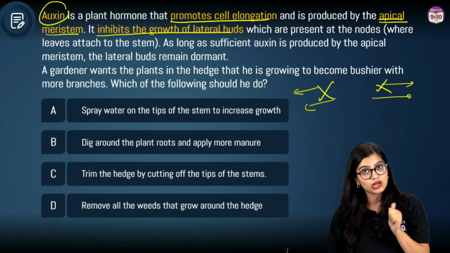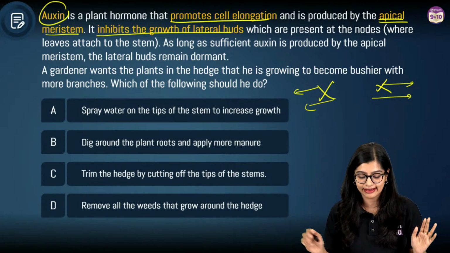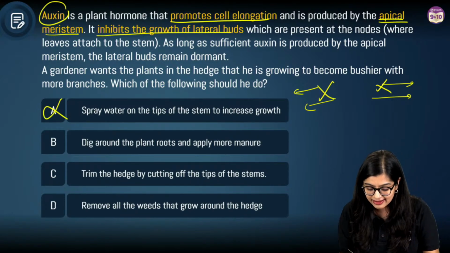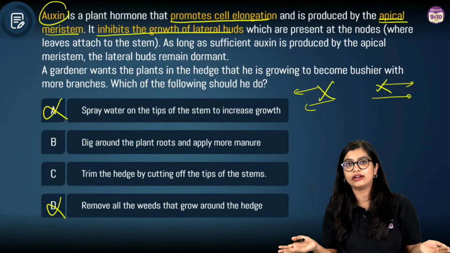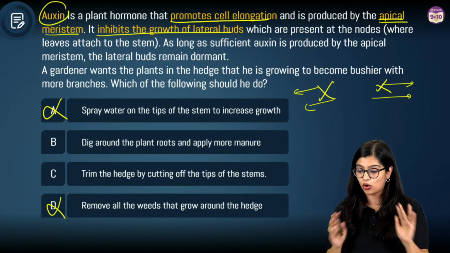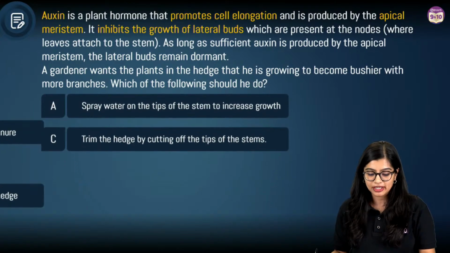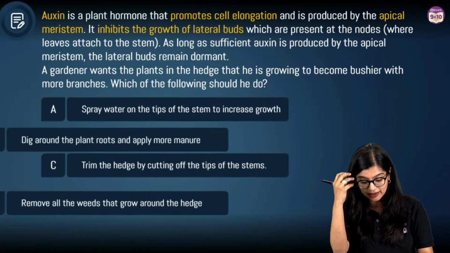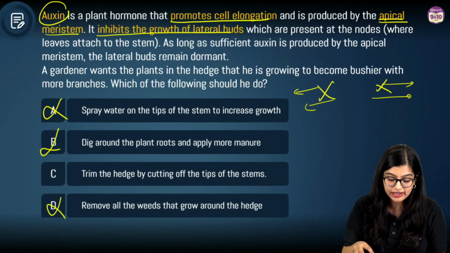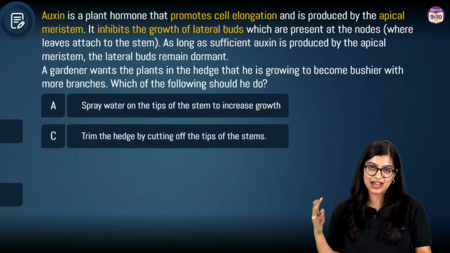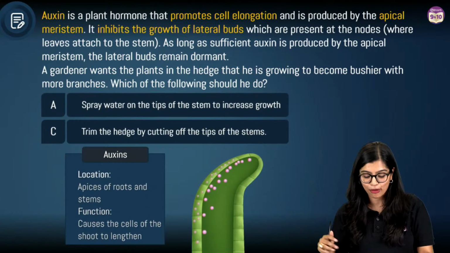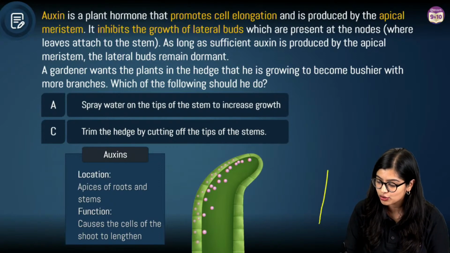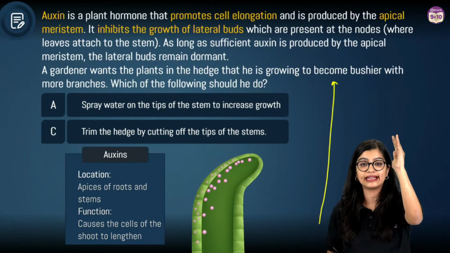So, in this particular case, if we want it to grow laterally, spraying water on the tips is not going to do anything for us, and neither is removing all the weeds around it, right? We are not allowing a plant to grow laterally in any way. So in this particular case, we are left with A and C, right? I'm sorry, I eliminated B in this case. B is dig around plant roots, sorry. So of course, I've also eliminated option A, because we know that if auxin is present, it will only allow a plant to grow upwards, in height, yes?